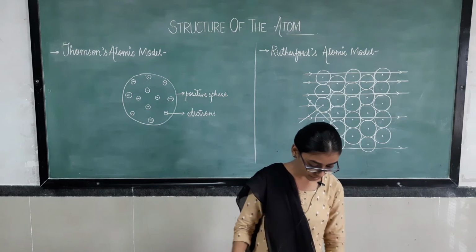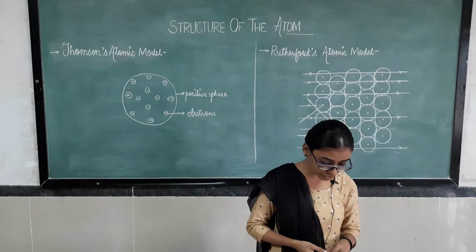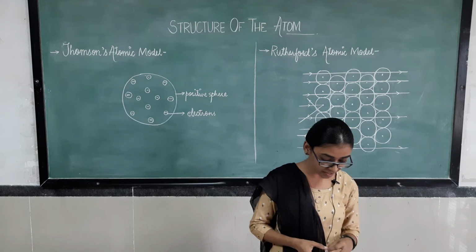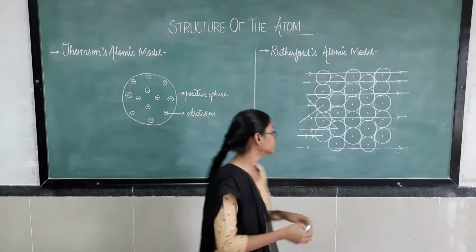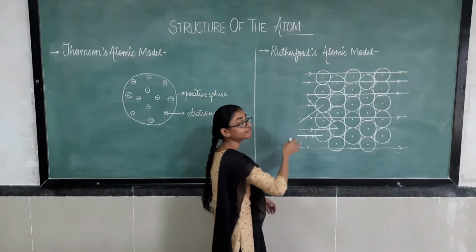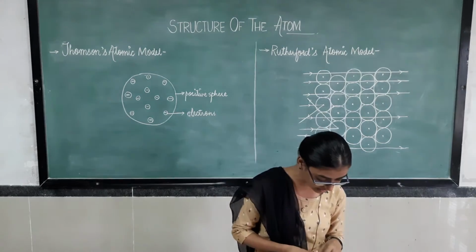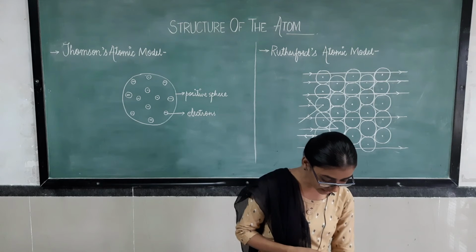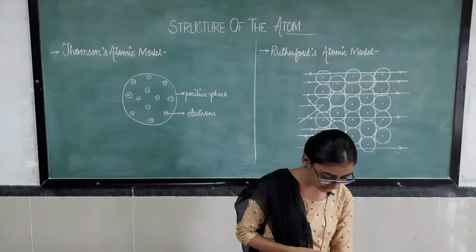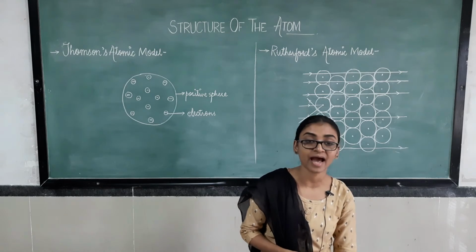Okay. Now third, he concluded that a very small fraction of alpha particles were deflected by 180 degrees. Only a few alpha particles were deflected 180 degrees. So from here he concluded that all the positive charge and the mass of the gold atom are concentrated in a small volume within an atom.